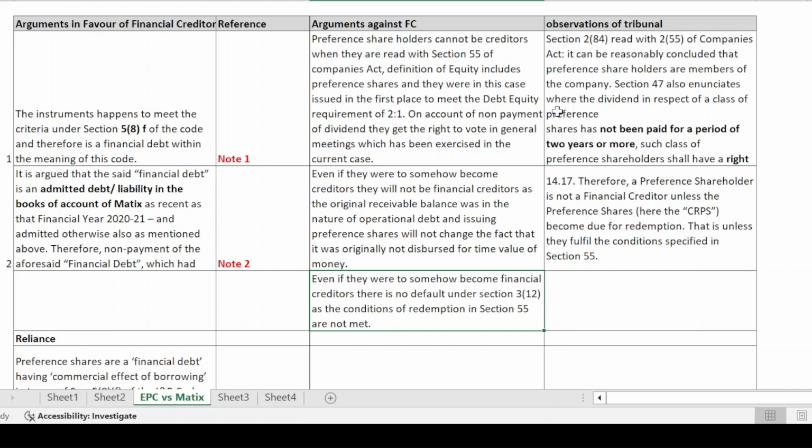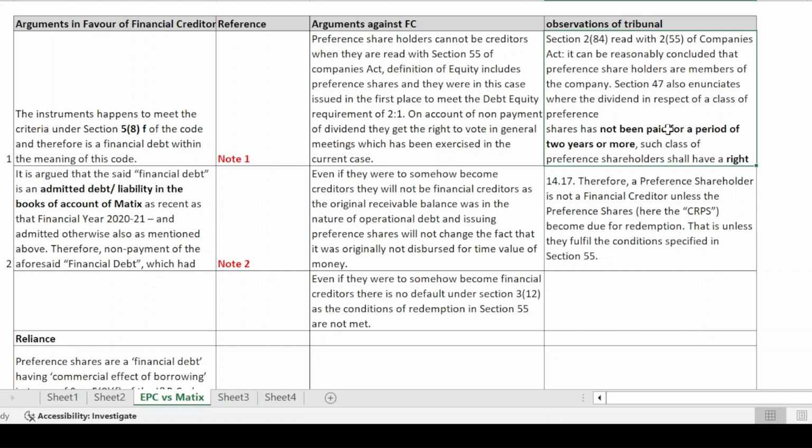Now there is an important section 47 that I would want to discuss here. Section 47 says that if the dividends have not been paid for a continuous period of 2 years or more, then the holder of the preference shares will have a right to vote. Now this is very important because you have exercised your right to vote in the past 2 years, and now you are claiming yourself to be a financial creditor.